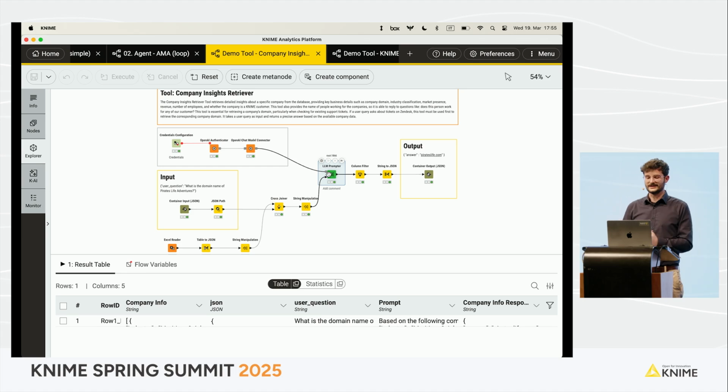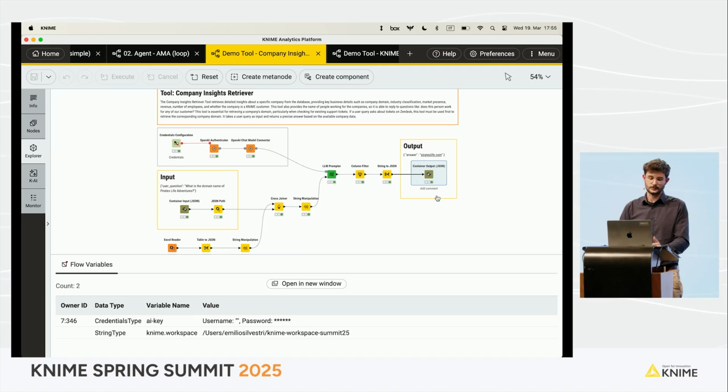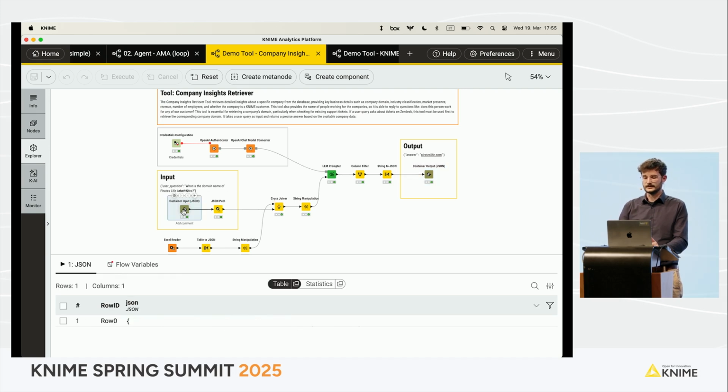But the key part of becoming a tool is that it must be callable. So it must have an input and an output, so that I can call it from the agent workflow, basically. And the input in this case is a JSON input, but it could also be a workflow service input or any other input node that you want. The important thing is that you should describe, again, the workflow. The tool description is the key part, and also you should define the arguments correctly, so that the agent is able to formulate the call correctly to the tool.